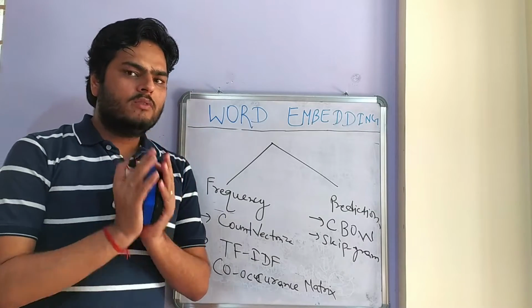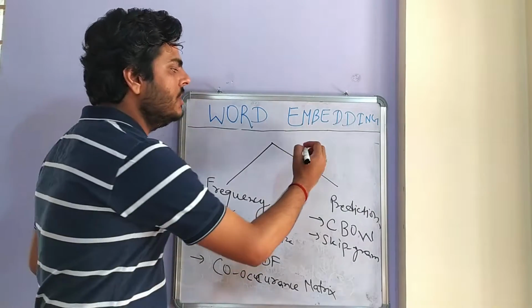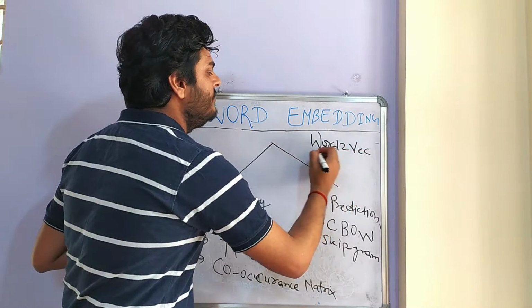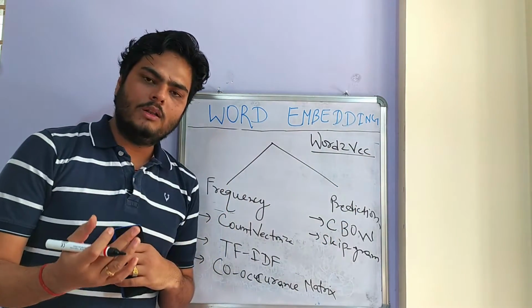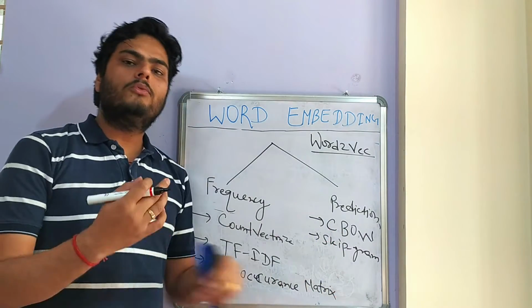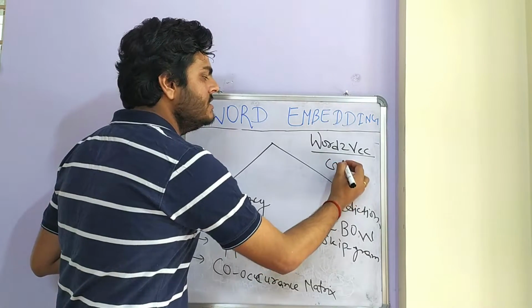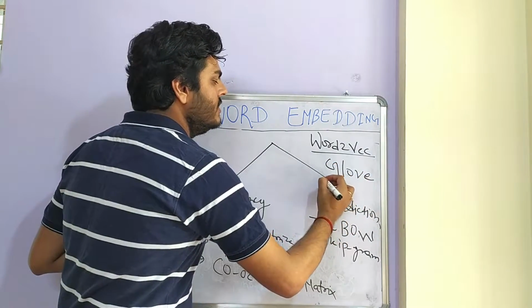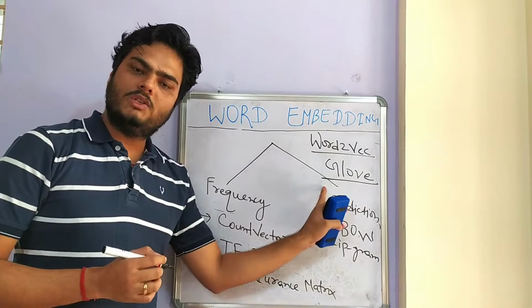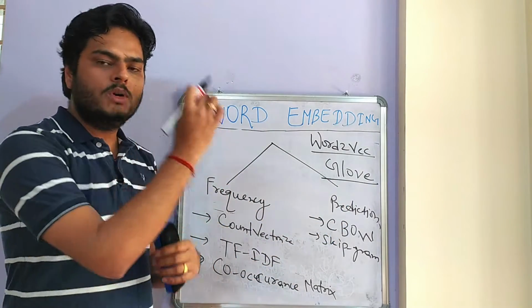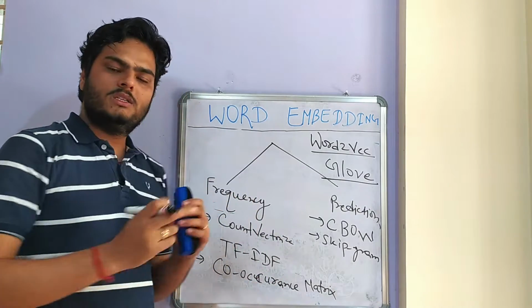So on these two techniques prediction based word embedding works. And you would have definitely heard of something called word2vec. So word2vec is nothing but an implementation by Google using these techniques of word embedding. And there is one more implementation known as GloVe. You would have seen or heard this as well on some portals. So GloVe is nothing but another implementation of word embedding using a co-occurrence matrix.